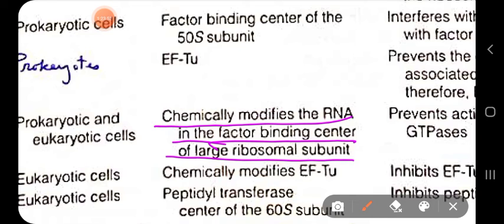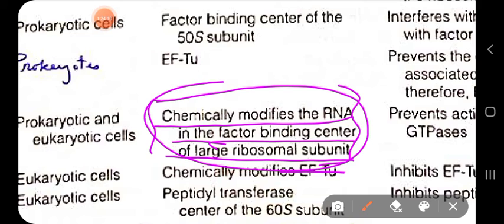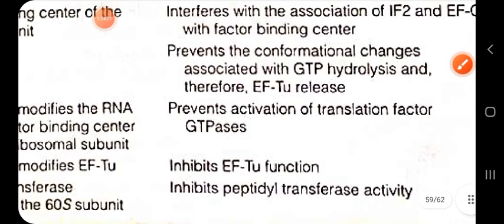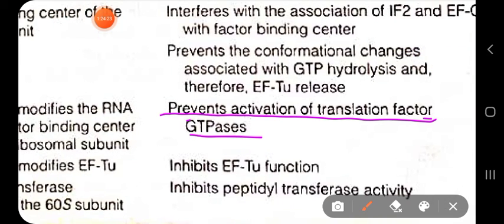The factor binding center plays an important part in stimulating the hydrolysis of EF-Tu and EF-G, and also the initiation factor IF2, but it is applicable to eukaryotic translation as well. So it chemically modifies the RNA in the factor binding center and prevents the activation of the translation factor GTPase.